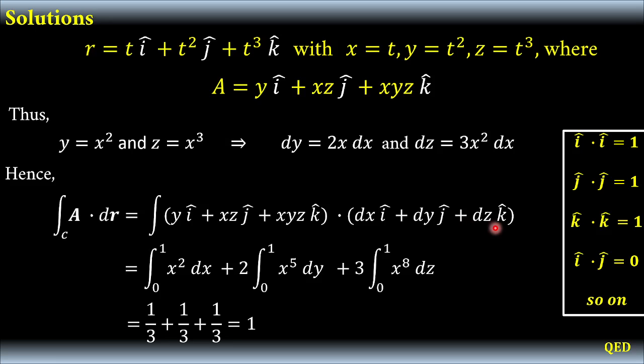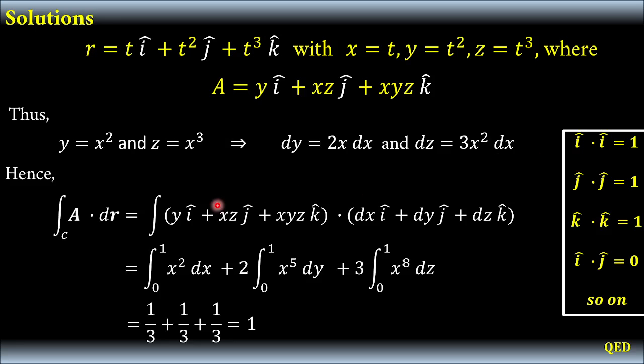Now we have to remember here that for unit vectors, i hat dotted to i hat is equal to 1, j hat dotted to j hat is equal to 1, and k hat dotted to k hat is equal to 1. Otherwise, the answer is 0. So by applying these conventions, a unit vector dotted to itself is equal to 1. Otherwise, it's equal to 0.